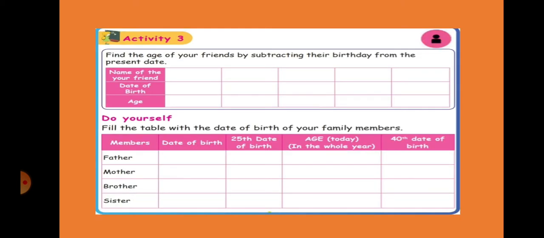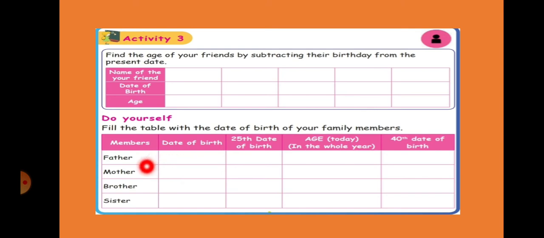Children, understood? See the next one. Next one, you have to find the age of the students in your classroom. If you know, write your friends' names who live near your houses. Now due to this lockdown we cannot come to school, so write your friends' names, 5 friends, their date of birth and age.